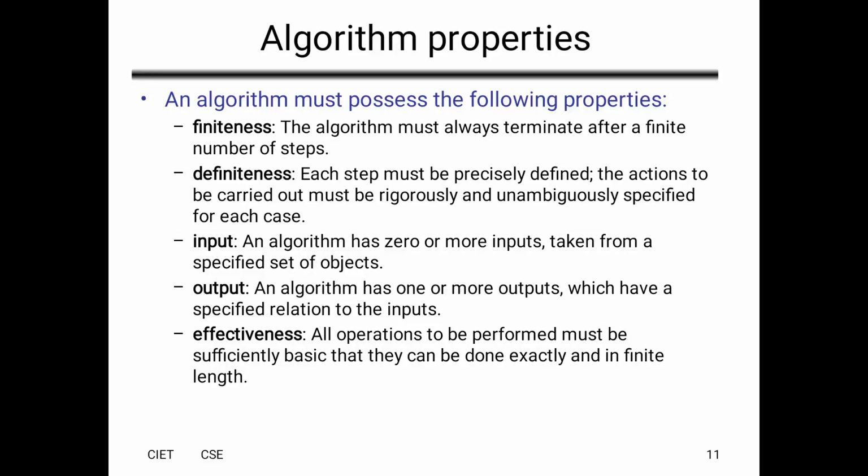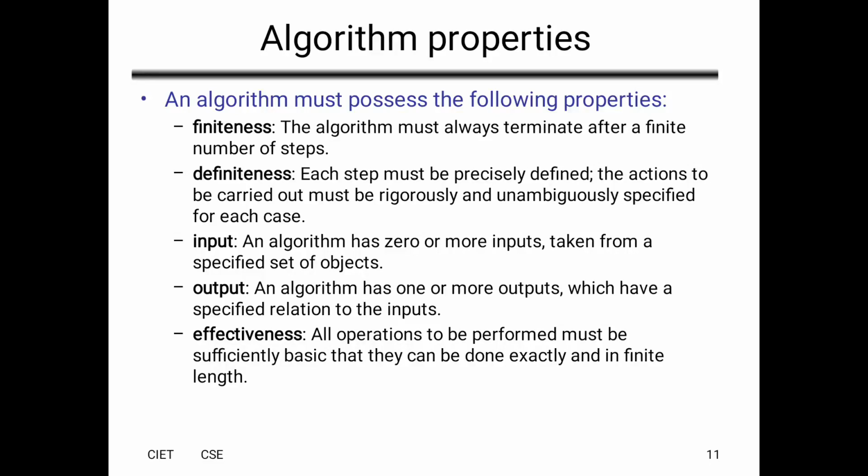For example, x by 0, where x is an integer or a float or a character, is illegal because it is not clearly specified. And effectiveness: an algorithm should be traceable and the result should be obtained.